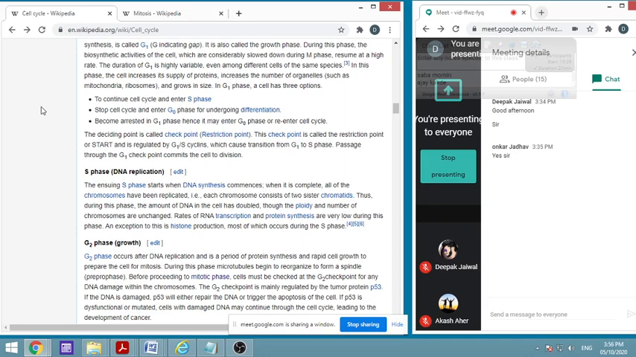What is differentiation? Many times this word comes, and again at many places this word will be coming when you will go for cancer and all other things. So let me understand what you know about it.